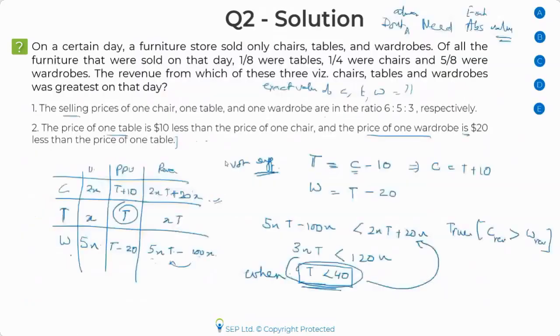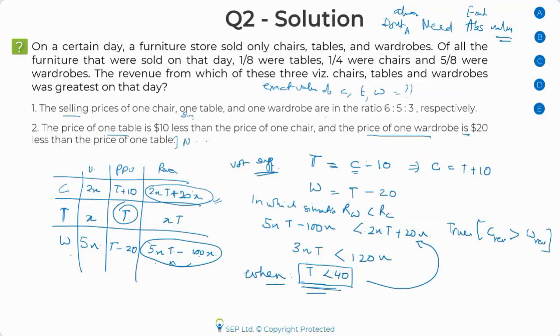Sahil, we found T is less than 40 by taking the condition that in which situation is the revenue of wardrobe less than the revenue of chair. That is the case that I'm taking out here. So I'm taking this revenue, I'm setting up less and then checking in which situation it would be. And that gives me the case that when T is less than 40, the revenue of wardrobe would be less than revenue of the chair. And since this is not sufficient and this is sufficient, the correct answer, Anubhav, would be A.